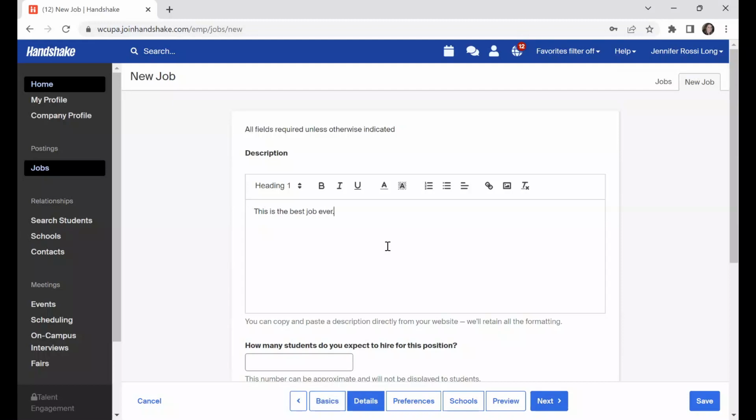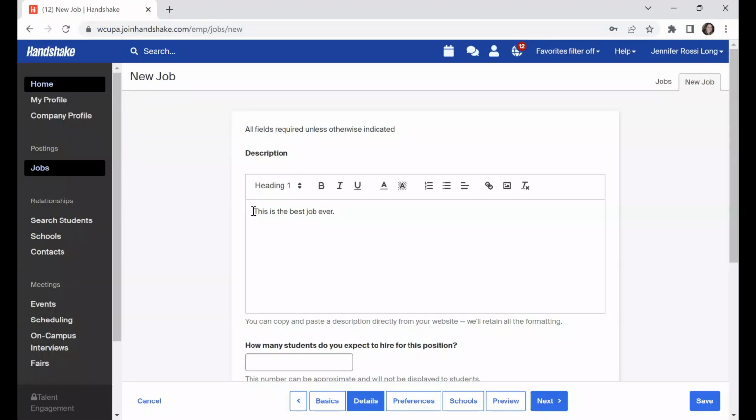I'll keep my description brief, but really you want to make sure that your description has just a short overview of your office in case a student's not familiar with your particular area. It should definitely outline the responsibilities of the position and any qualifications that you're looking for.